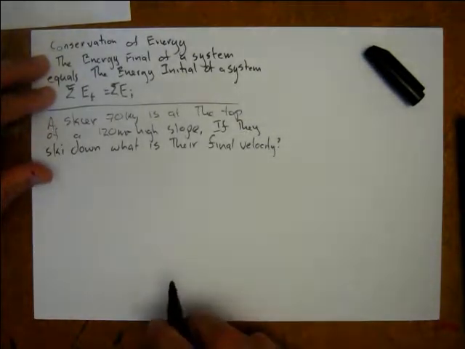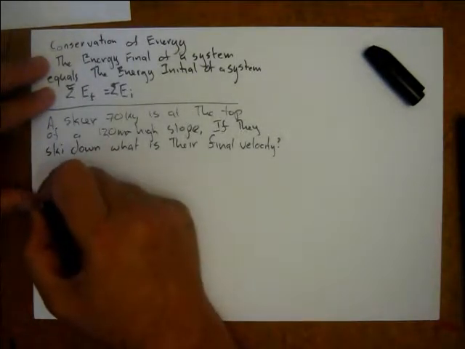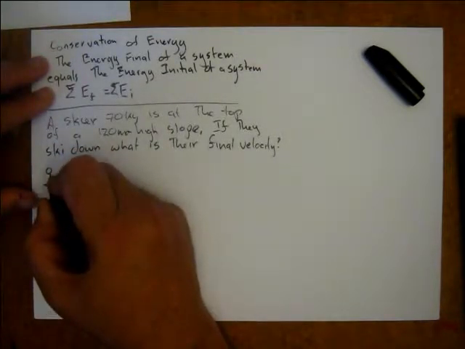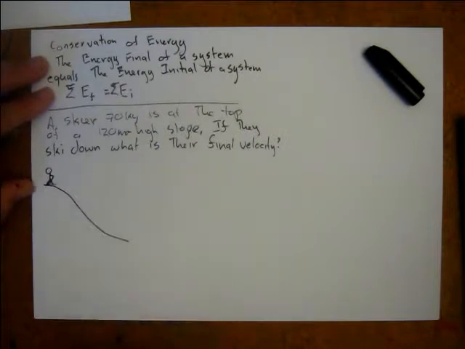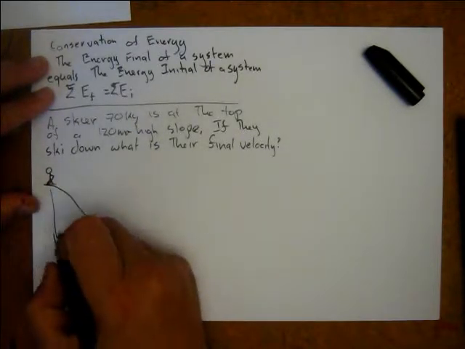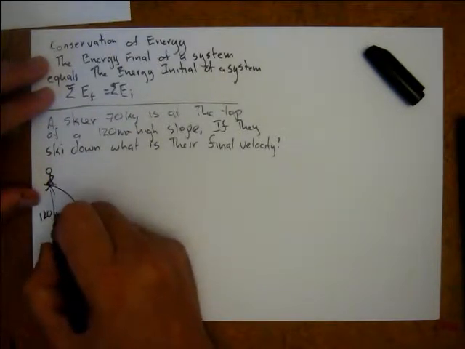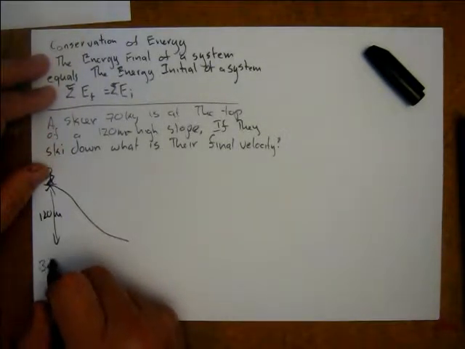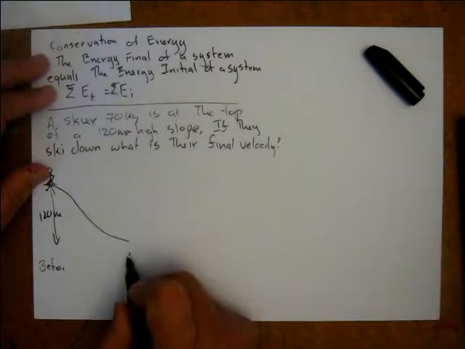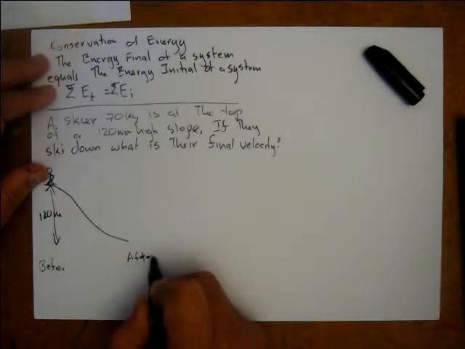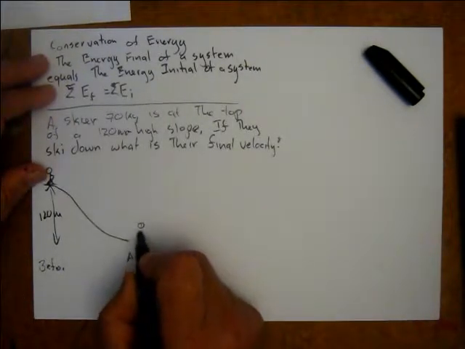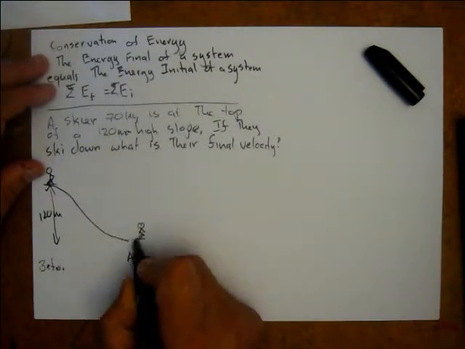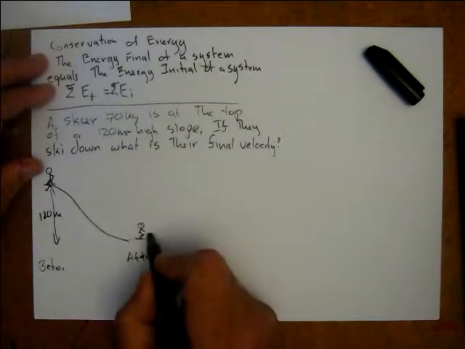It seems like quite an ask, I know, but let's draw a picture. We have our skier up the top of our slope, and it's 120 meters high, and the initial velocity is going to be 0. This is the before, and then after a certain amount of time, they're going to be down the bottom on their skis, hopefully zipping along.